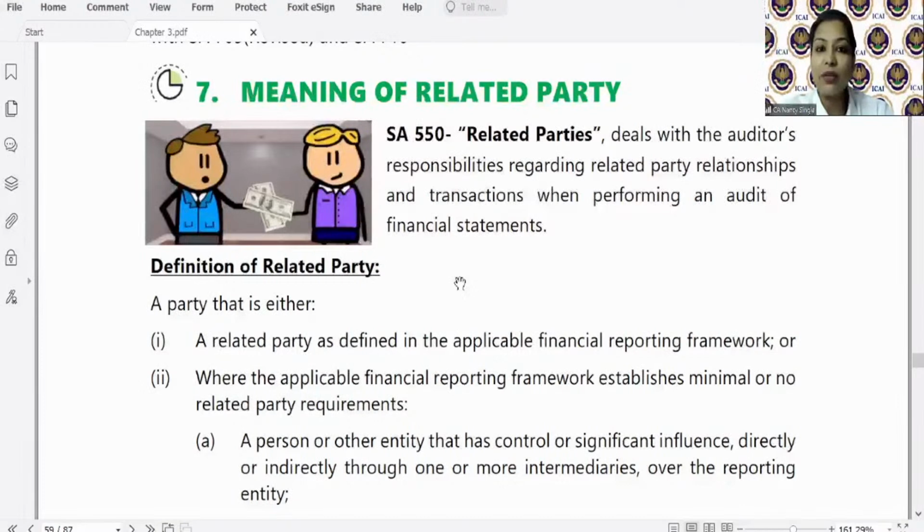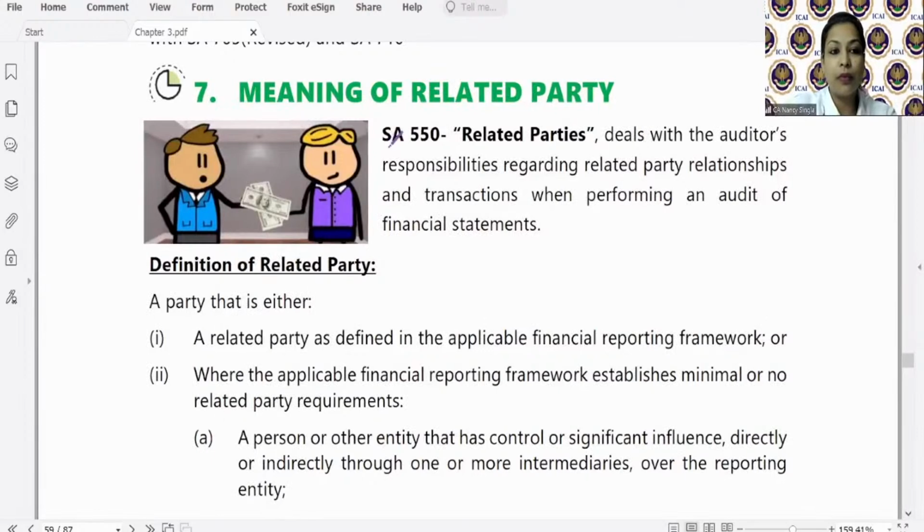The SA number is 550, and the name is Related Parties. There is a separate SA which gives certain standards as to how the auditor, when conducting the audit of financial statements, needs to perform certain audit procedures with respect to related party transactions and relationships.